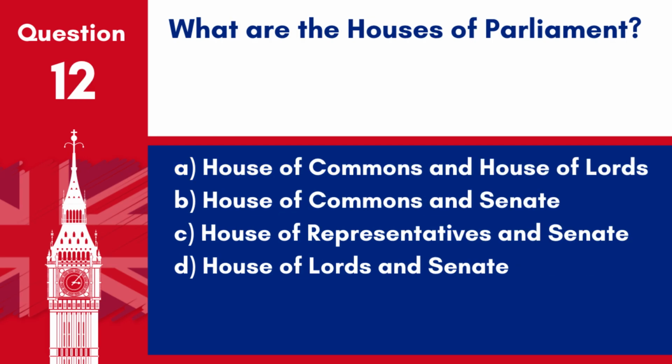Question 12. What are the Houses of Parliament? A. House of Commons and House of Lords. B. House of Commons and Senate. C. House of Representatives and Senate. D. House of Lords and Senate. Answer A. House of Commons and House of Lords. The UK Parliament consists of two houses, the House of Commons and the House of Lords.